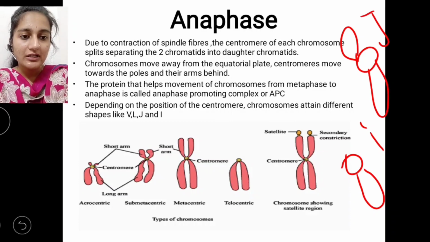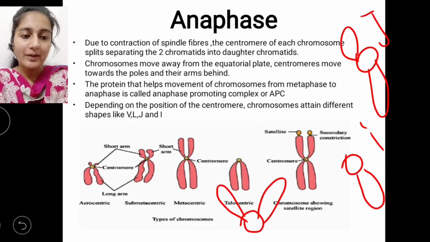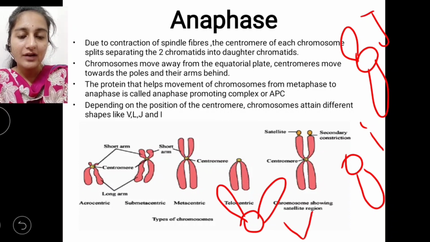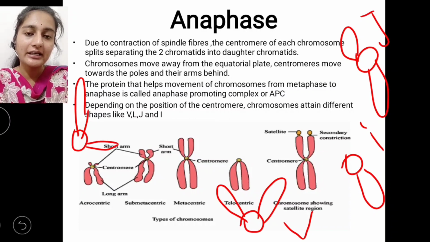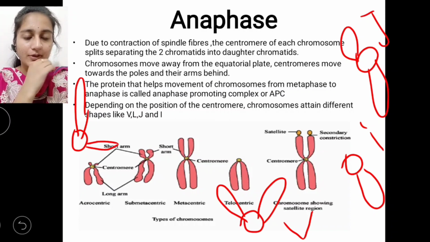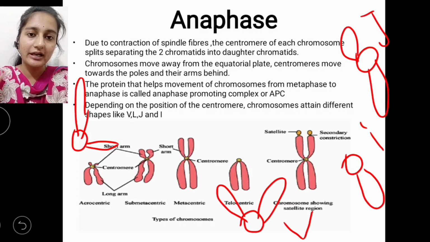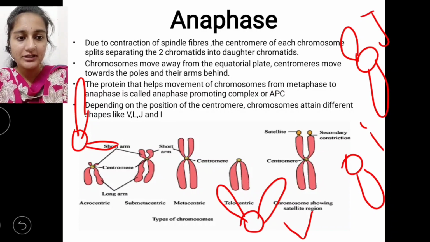Whenever the centromere is at the center and the chromatids are like this, it is V shaped. When one chromosome has a long arm, or a long chromatid, at one side and a short chromatid at the other side, that is L shaped. So based on these shapes we have different names for them.